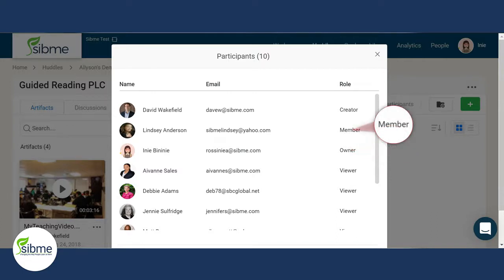Members in a huddle cannot manage others, but have the ability to manage the comments, artifacts, and videos that they share to the huddle. The creators, owners, and members are all able to share videos and other artifacts to the huddle, create or reply to huddle discussions, and leave comments and replies on all artifacts in the huddle.